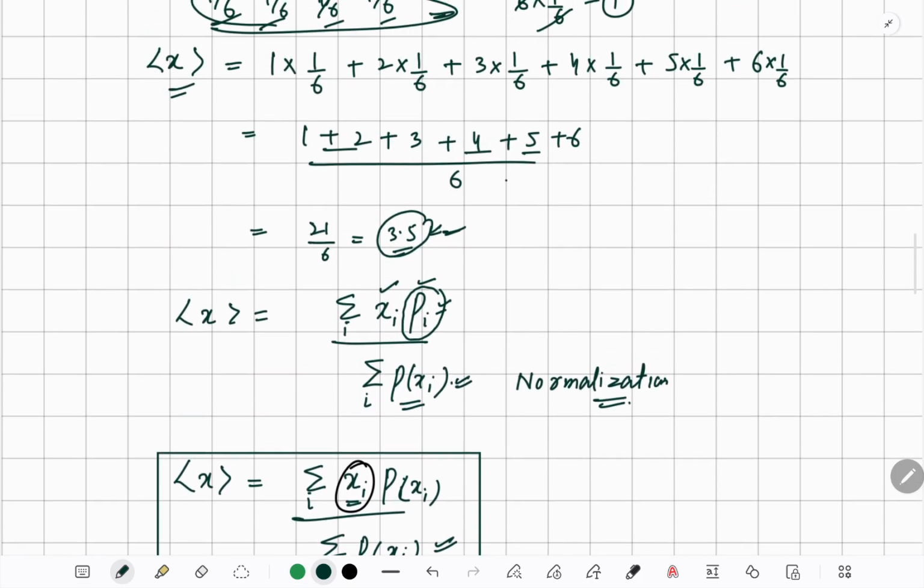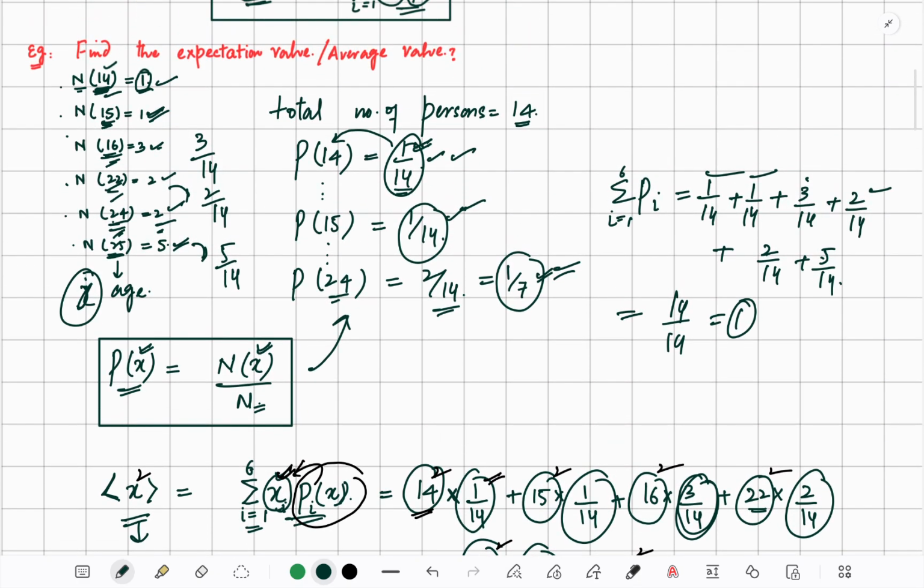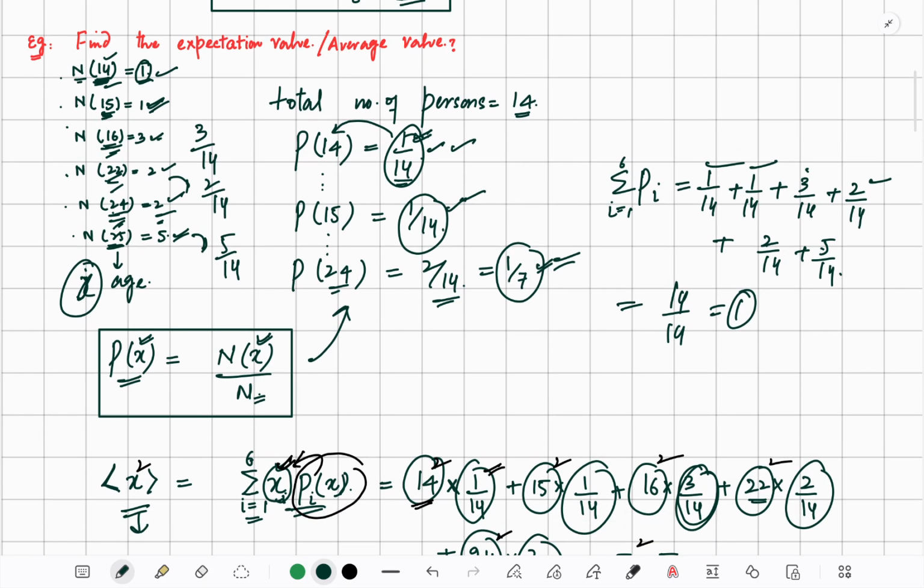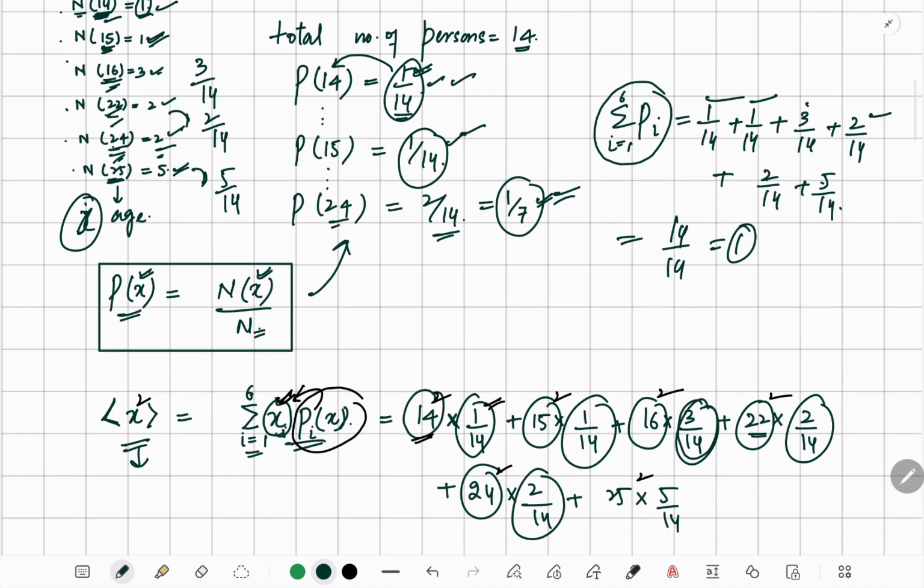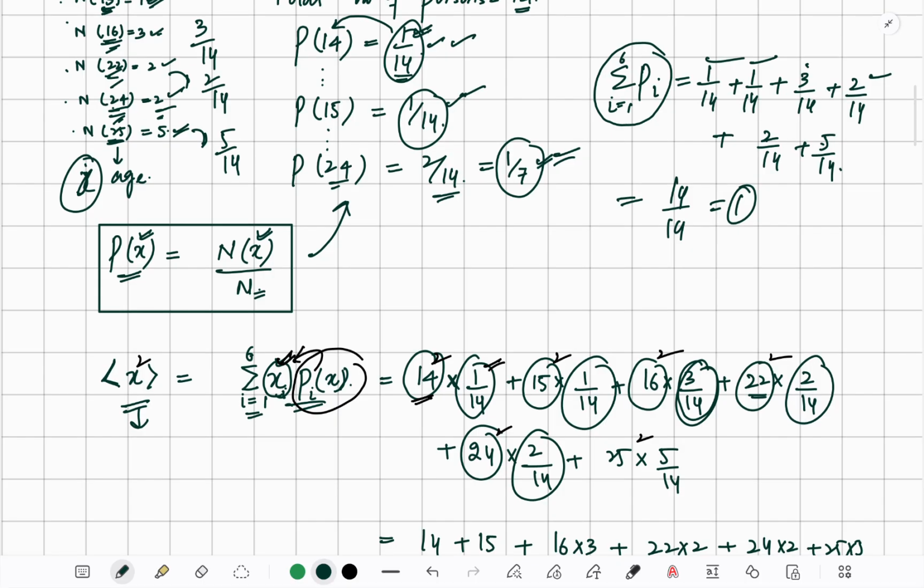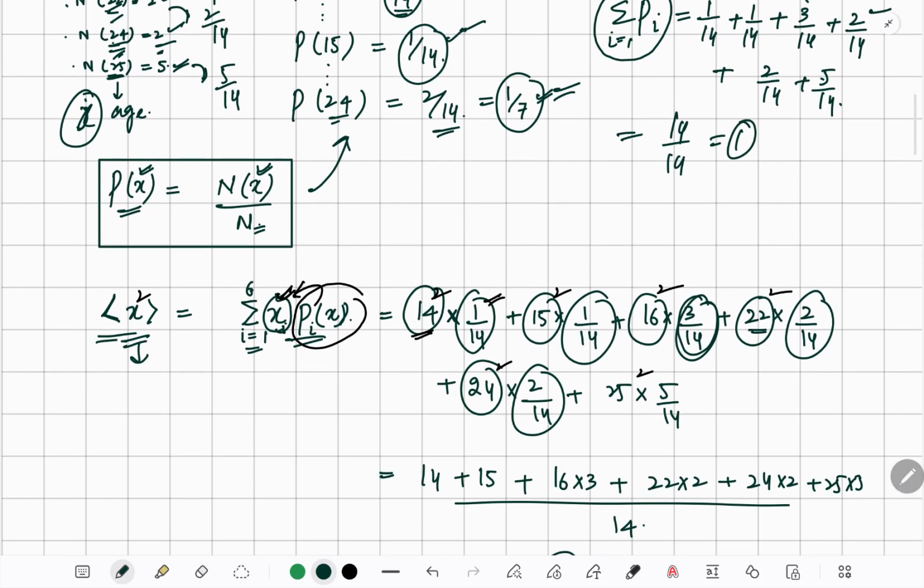let me tell you what we did here. We divide by the denominator. Actually, here, if we do the summation of all the probabilities, it's 1. So we didn't care about that thing in the expectation value of x. So it's like the summation of pi's.